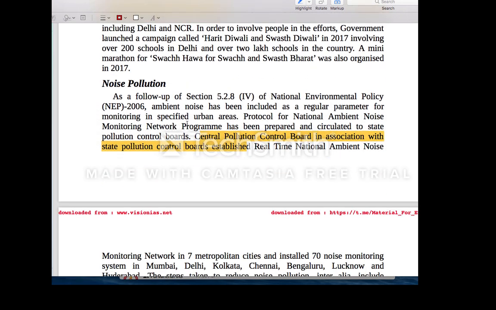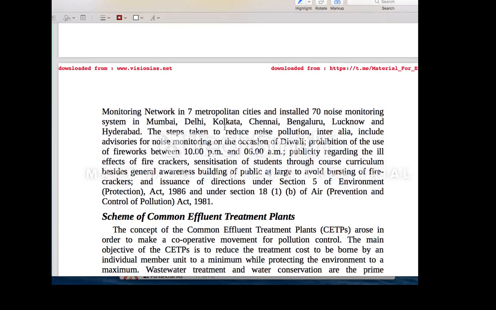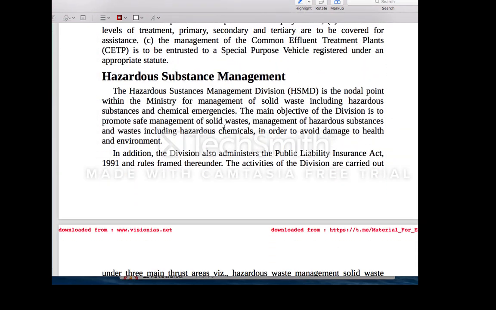And then noise pollution also comes under air pollution. Remember that if it is more than 75 dB, then it creates harm to your ears. And then here comes hazardous waste.